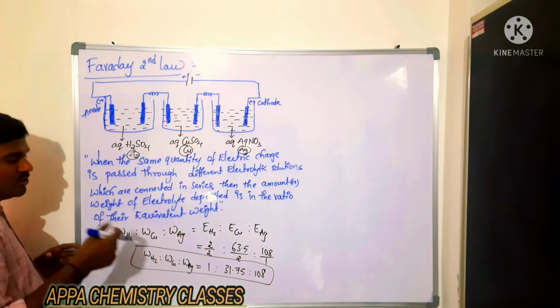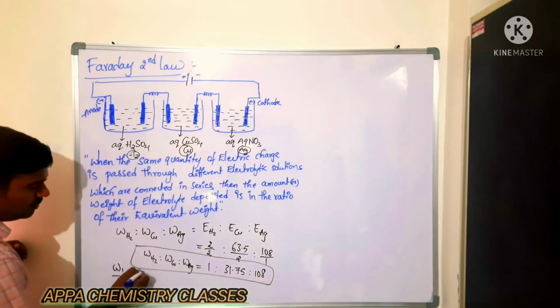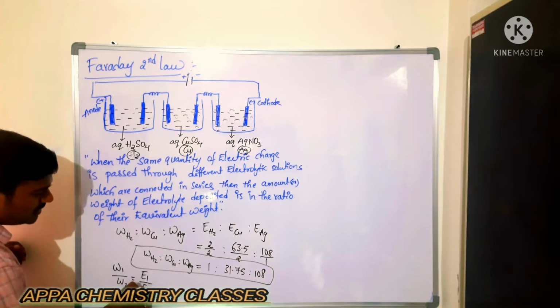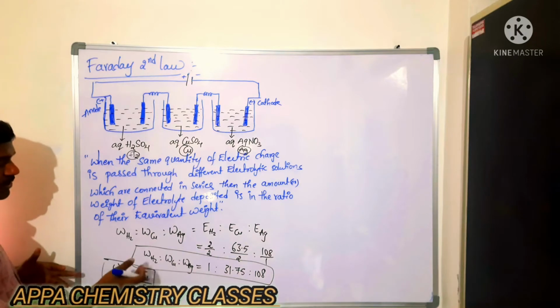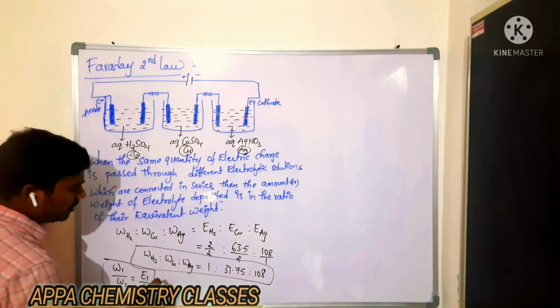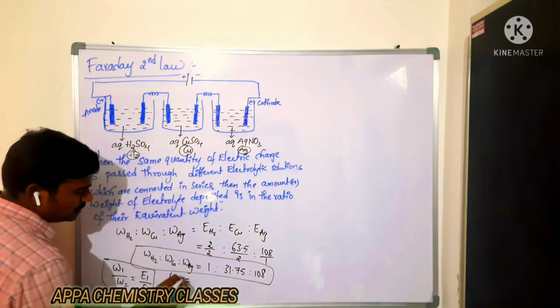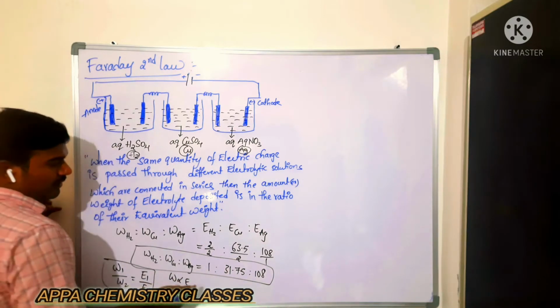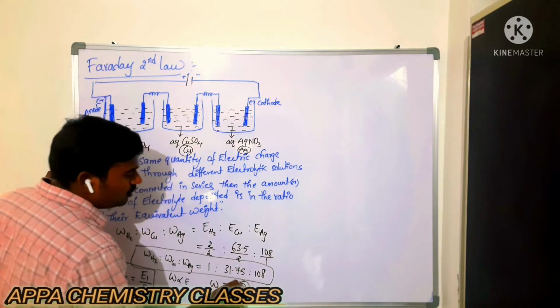Is that clear? So what we can conclude here, W1 by W2 is equal to E1 by E2. That is, the weights are in the ratio of their equivalent weight. W1 is to W2 is equal to E1 is to E2. So from this we can say weight is directly related with equivalent weight. We know that weight is equal to Z into Q, but here Q is the same.